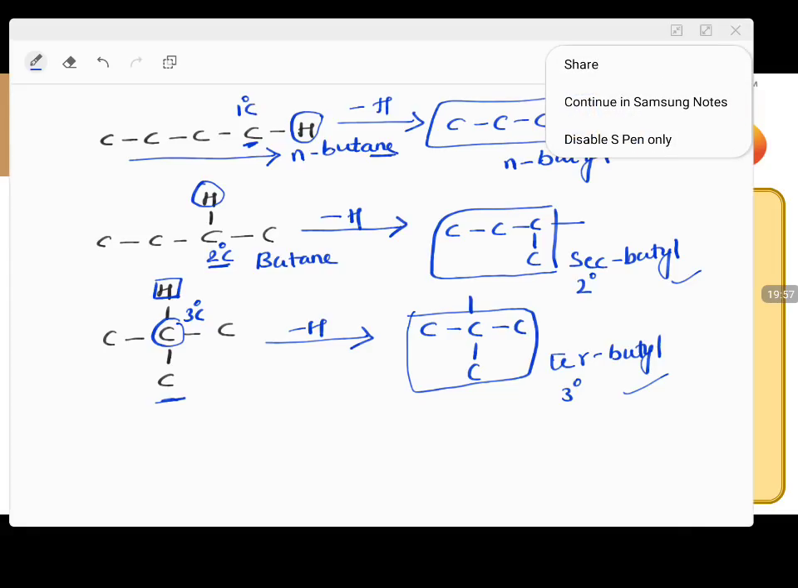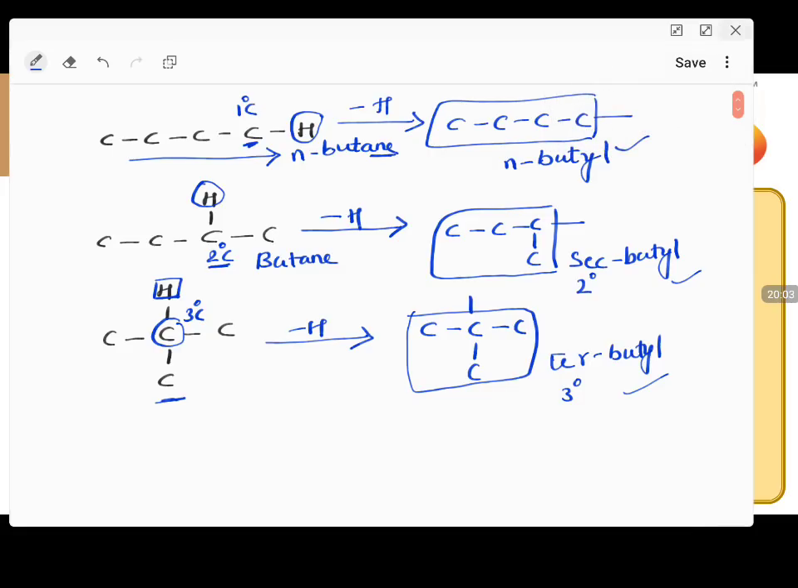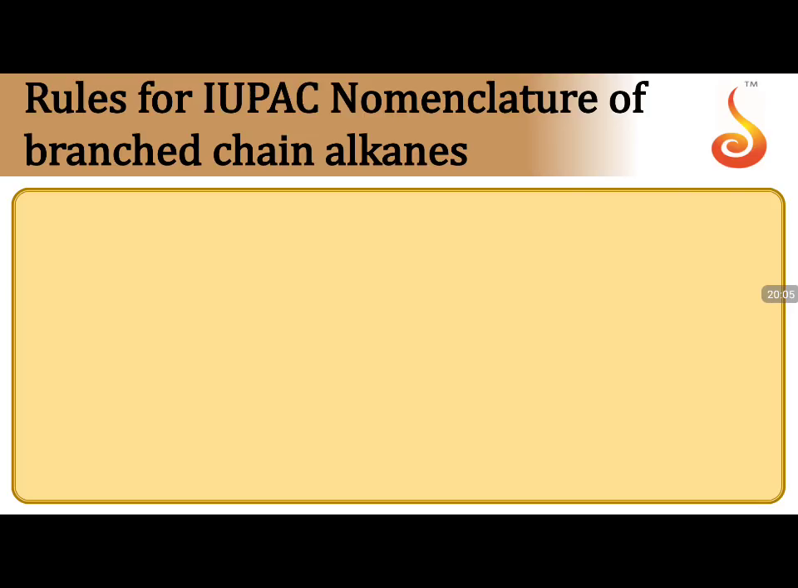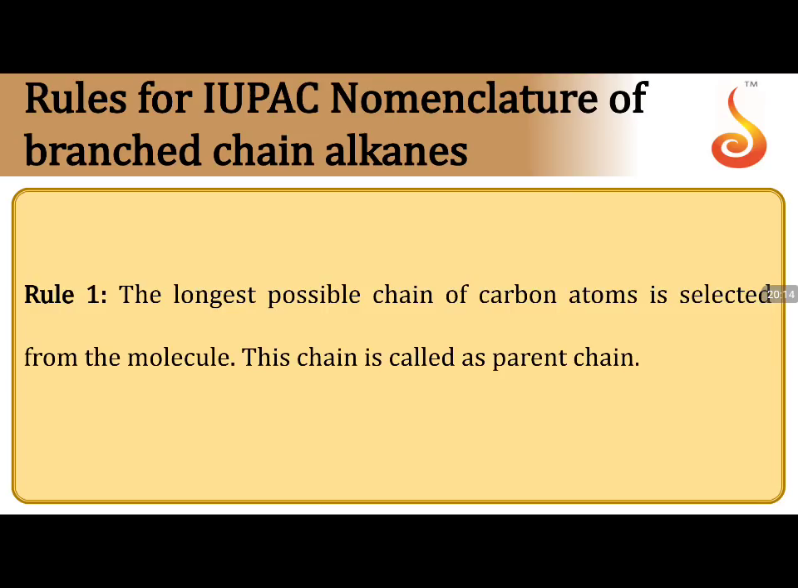Moving to the rules for IUPAC nomenclature of branched chain alkanes. We know how to name the branches. Now if you have branches, how to name the carbon chain with branches, we are going to see the rules. In the first one, the longest possible chain has to be selected from the molecule, which is termed the parent chain. We know how to select the parent chain. Previously I showed you, go for the longest chain, with the maximum number of carbon atoms included in the chain. That is your parent chain.